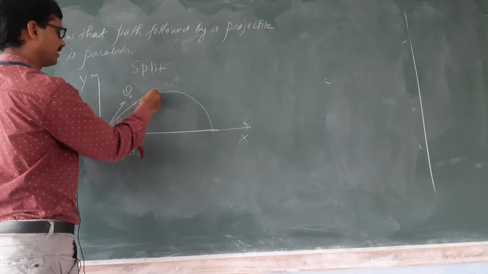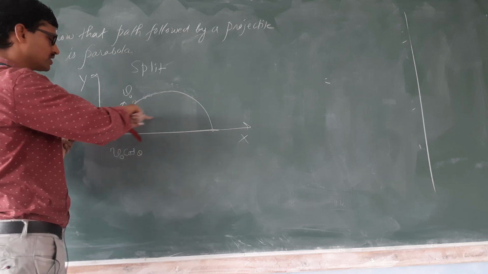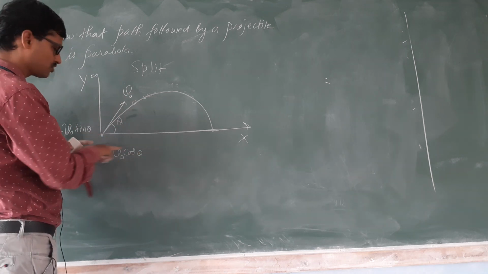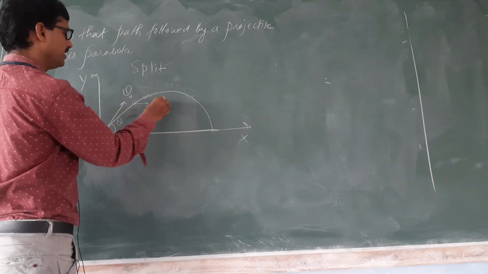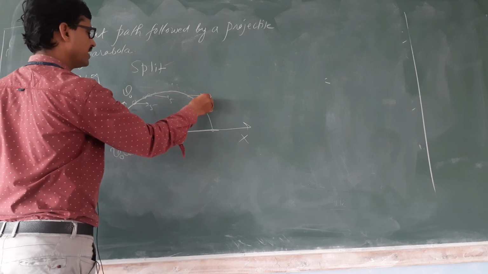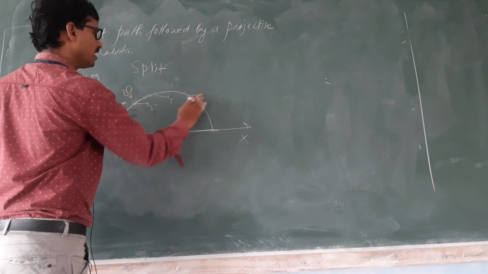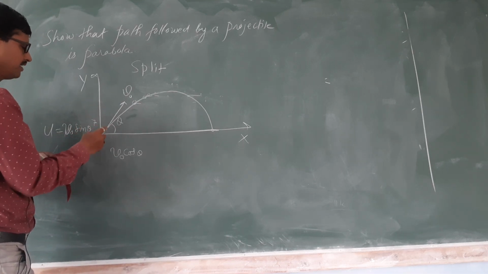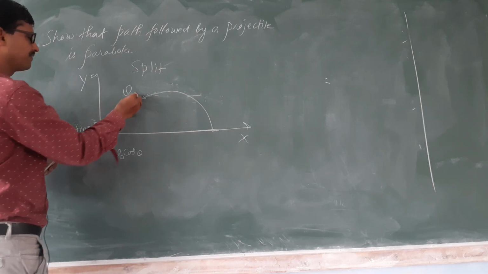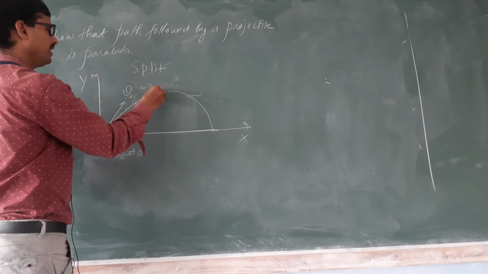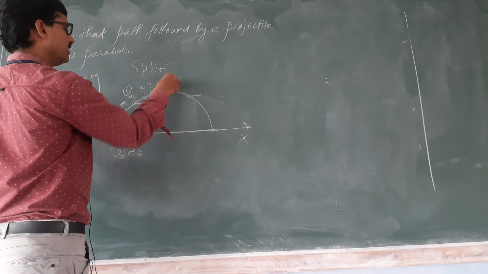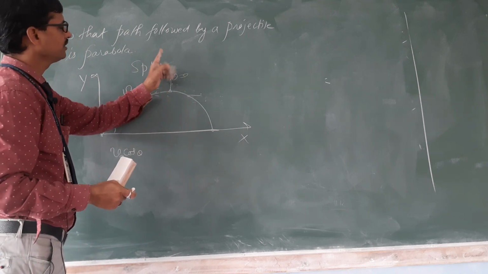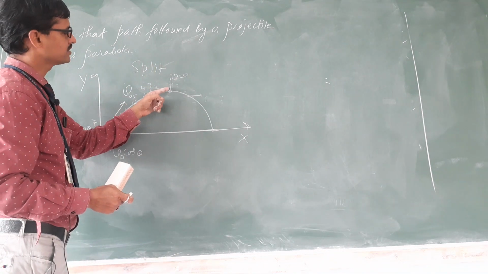Now what happens when the body progresses? Body comes here. Horizontal velocity remains same. It is not affected by gravity. Suppose horizontal velocity is 5, everywhere it will remain 5 meters per second. But if vertical velocity was say some 7 earlier, it will become 6, 5, 4, 3, 2 meters per second. At the top, velocity is how much? 0. No velocity, therefore it does not go up, it will start coming down.